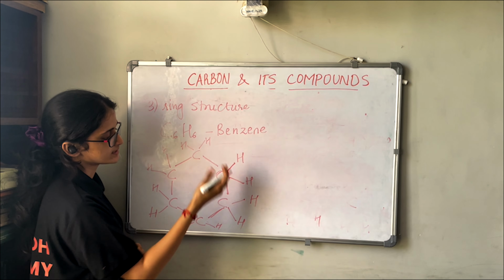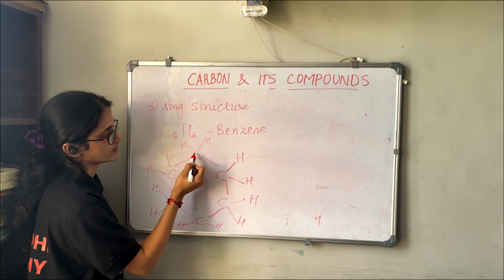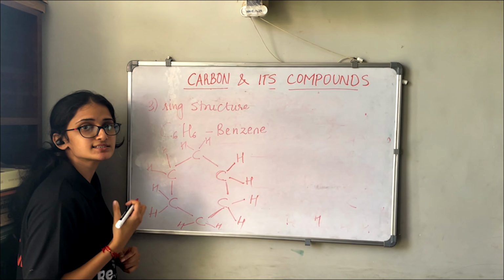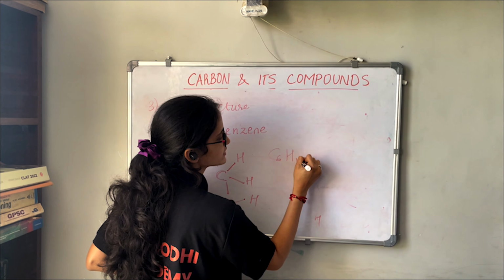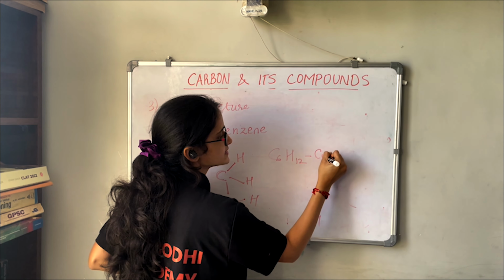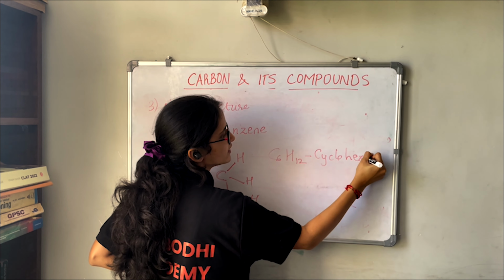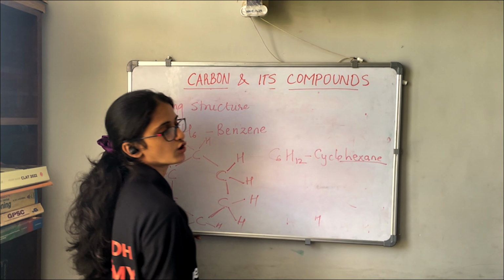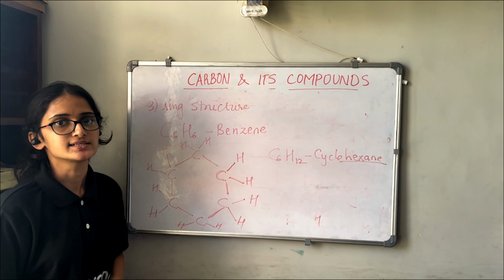So this forms a structure which has C6, that is 6 carbon atoms, and H12. So C6H12, which is called cyclo, since it is cyclic, and since it has 6 carbon atoms, it is called cyclohexane. So this is the structure of cyclohexane.